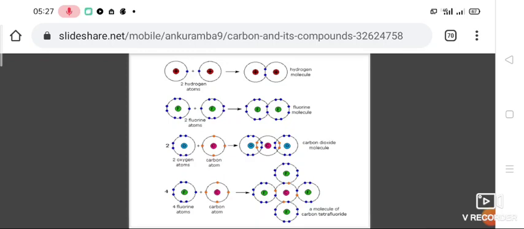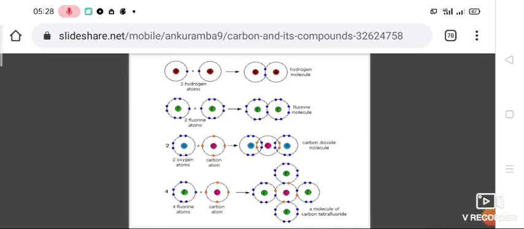So how do you write up the formation of such a compound? For example, the formation of a hydrogen molecule. Let us see how to write. A hydrogen atom has atomic number 1, that is, 1 electron in its valence shell.